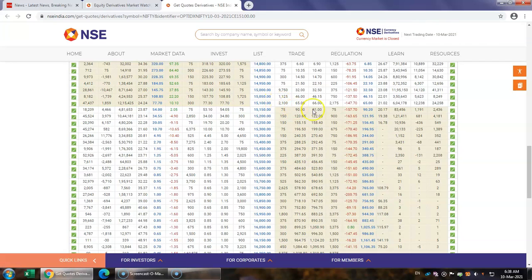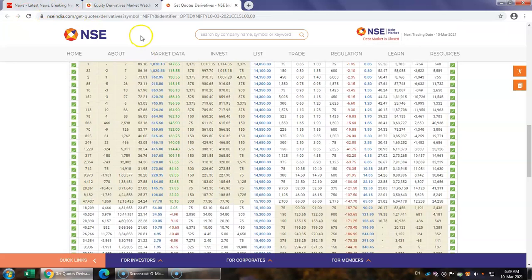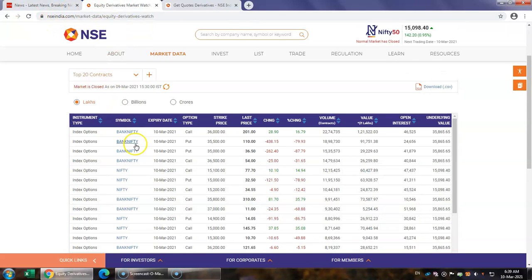These numbers on the put side are 21.01 and 20.17, etc. So basically this is hovering around the volatility which is reflected by India VIX. And obviously it is so because a part of the calculation of India VIX is based on volatility of various options.